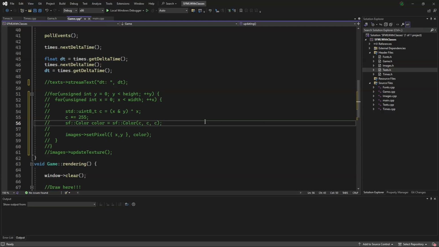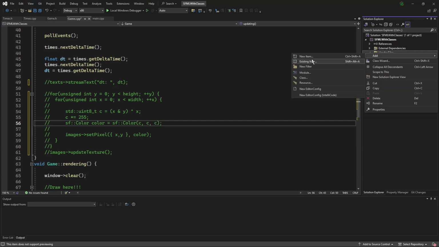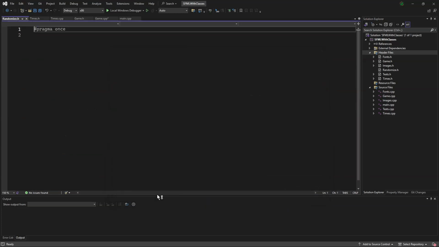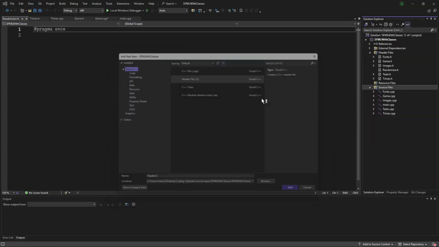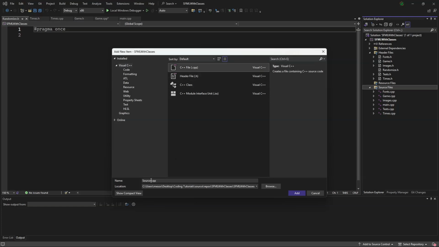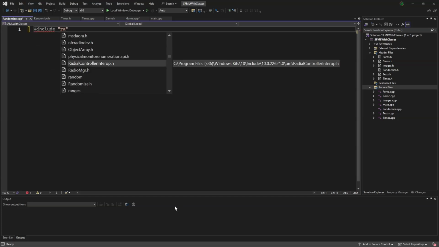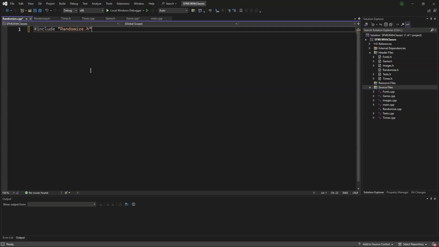Today, we will be constructing a Randomize class. First, we make a header file, Randomize, and a C++ file, Randomize. We will include randomize.h. We'll move the .h file over here.